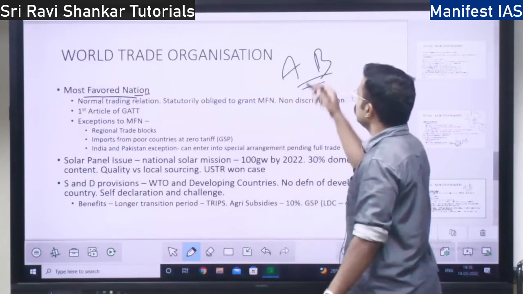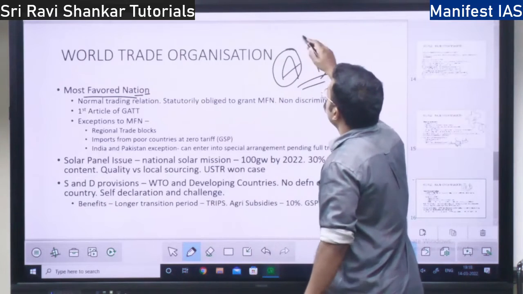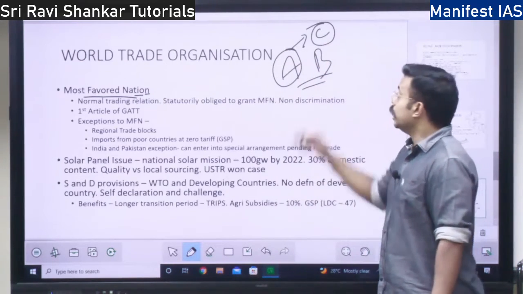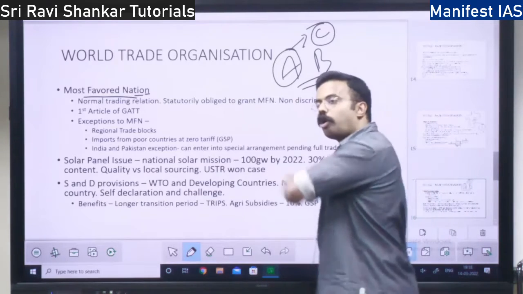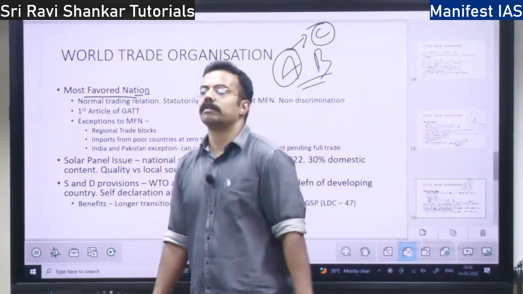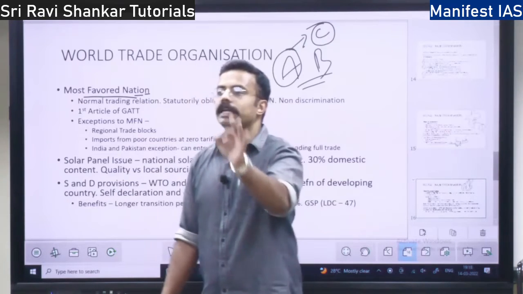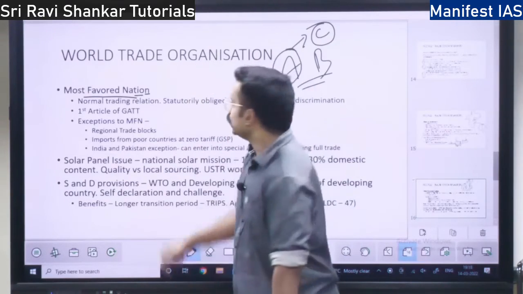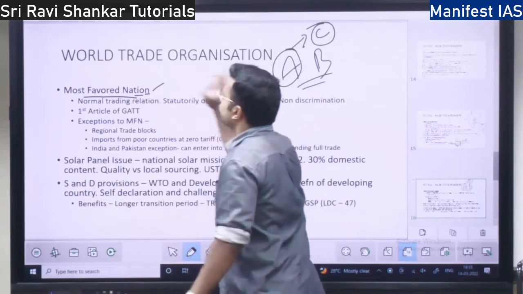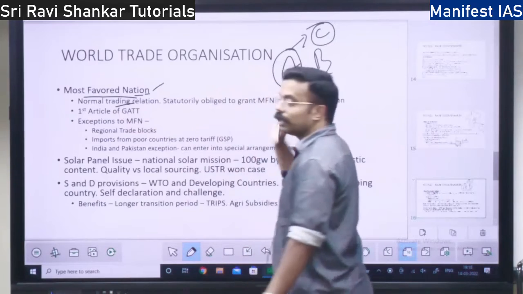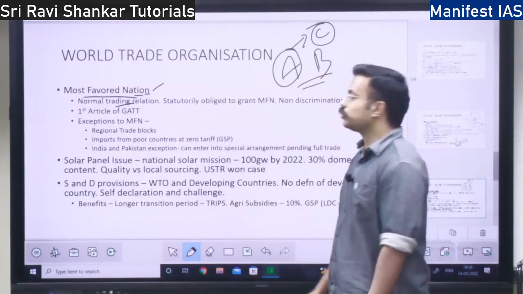The second concept is if country A gives a concession to country C, it should give the same concession to all the countries across the world. All the members of the World Trade Organization should be given the same concession. It signifies a normal trading relation and giving concession to all the countries together.